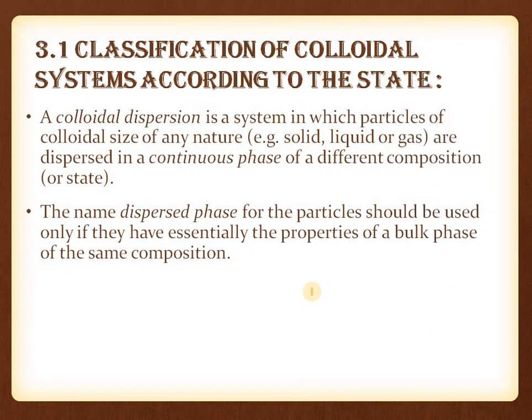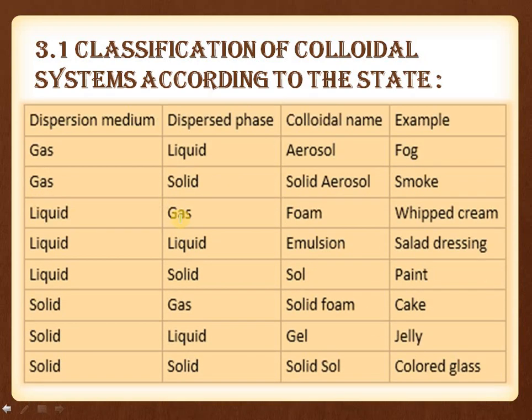Now, classification according to this: we can say that the dispersion medium can be solid, liquid or gas. Similarly, the dispersed phase can be solid, liquid or gas. So we will check the types of colloidal solutions. One is when a liquid, that is the dispersed phase, is put in a dispersion medium, that is gas. So liquid in gas is an aerosol, for example fog. Then next, solid in gas is a solid aerosol, that is smoke. Then gas in liquid, that is foam, like whipped cream. Then liquid in liquid, emulsion, a good example is oil in water.